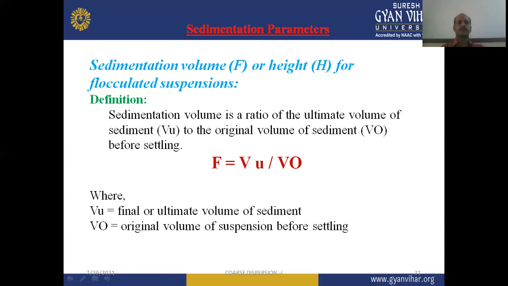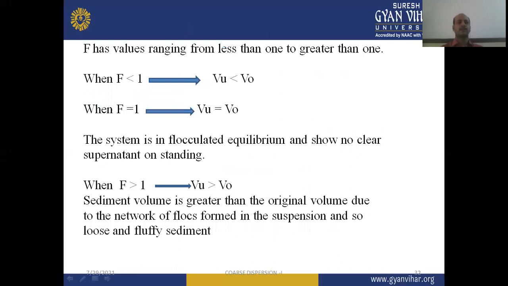With the help of the F value, we can calculate the sedimentation volume, and because it is a ratio, there is no physical unit for the sedimentation volume. Sedimentation volume F has values ranging from less than 1 to greater than 1. If the F value is less than 1, then Vu will be less than Vo. And when the F value is 1,